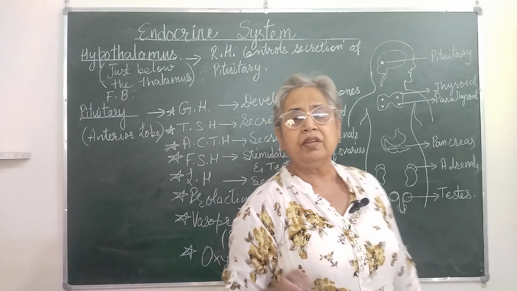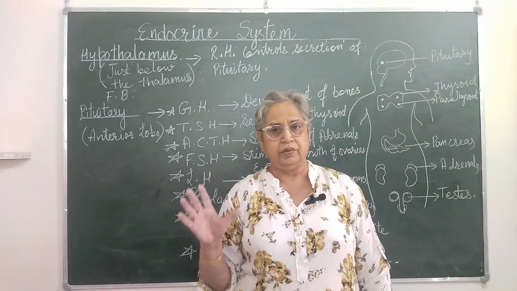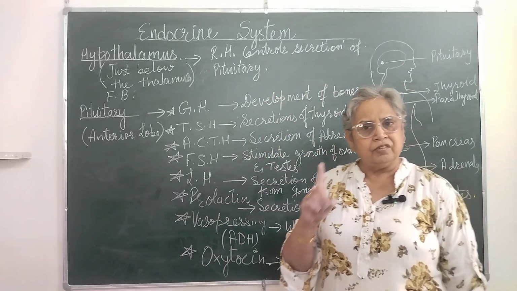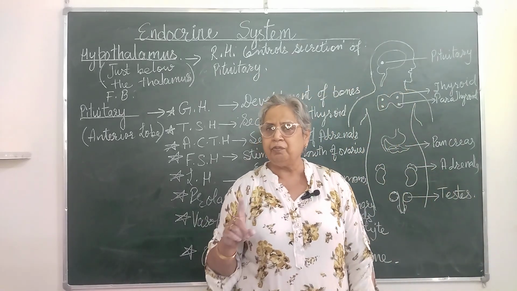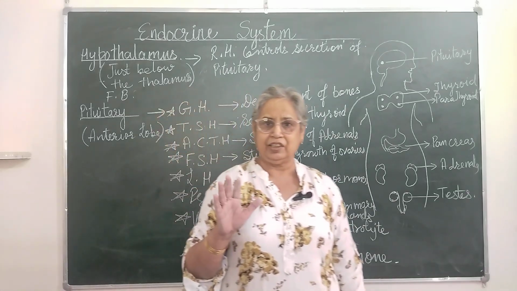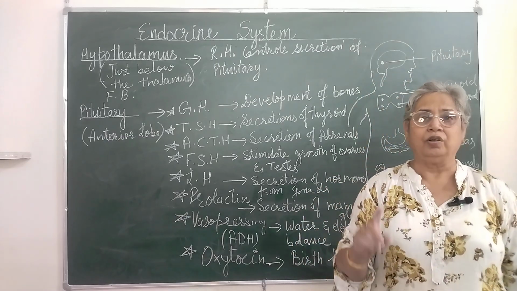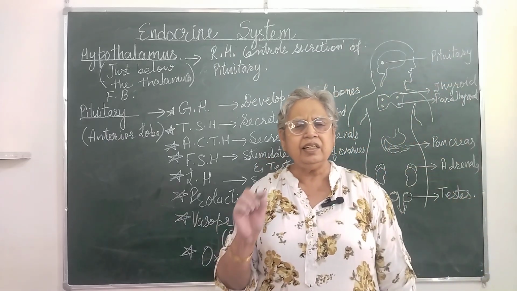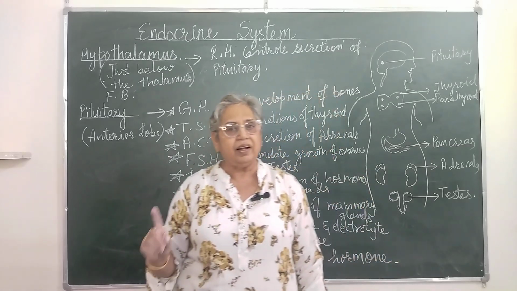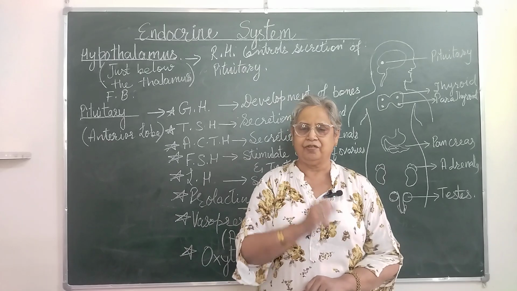Because, dear students, there are certain limitations of the nervous system. Now, what are these limitations? Number one, the nervous system, which is electrochemical in origin, is an excellent means of coordination. But the thing is that it cannot potentially reach each and every cell, because each and every cell cannot be connected with the help of nerves.